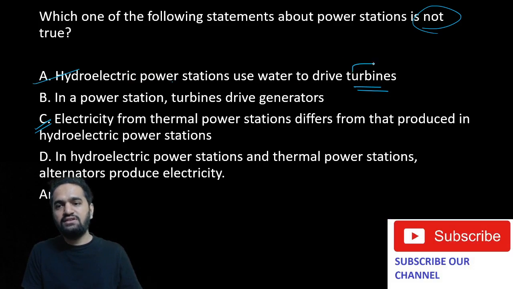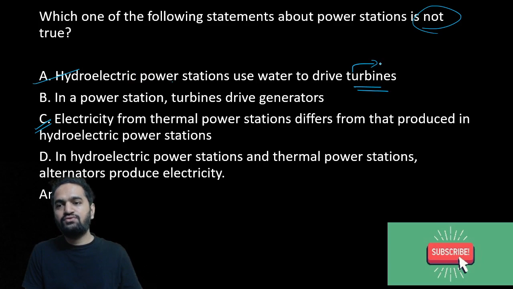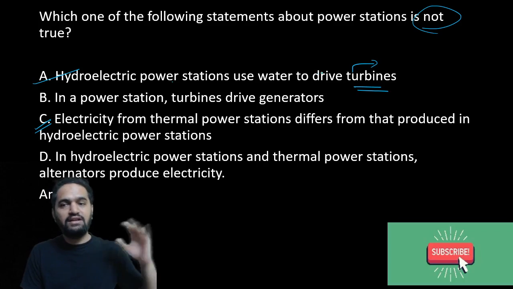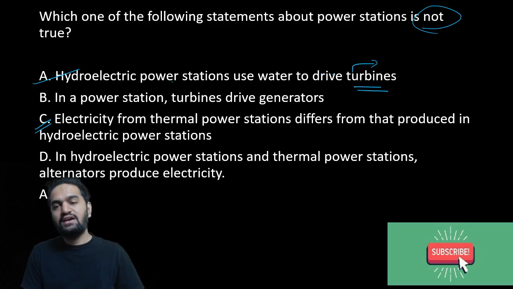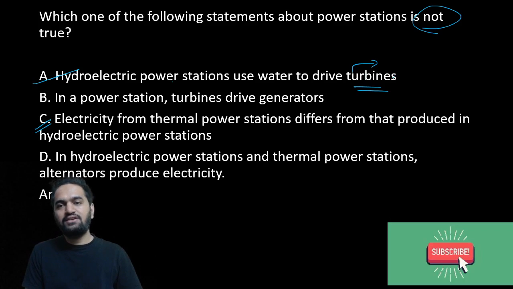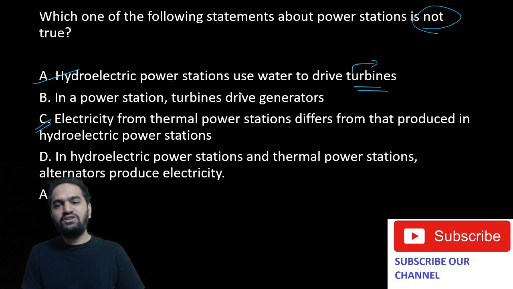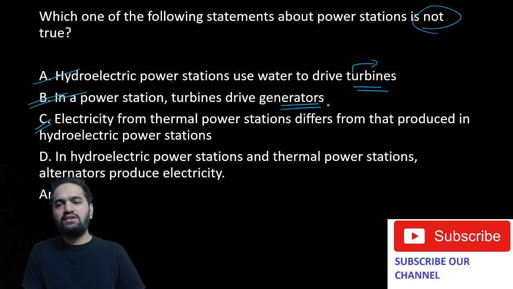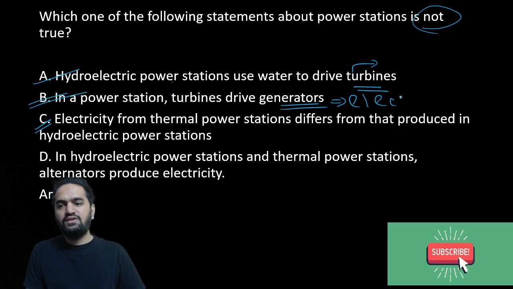You must have seen this in, let's say, Swades, the movie of Shah Rukh Khan. In that you must have seen the moving turbines. The water is used to move the turbines, the turbines are connected to generators, and generators create electricity. In a power station, turbines drive generators. Is that true? That is so true, because only through generators can you create electricity.